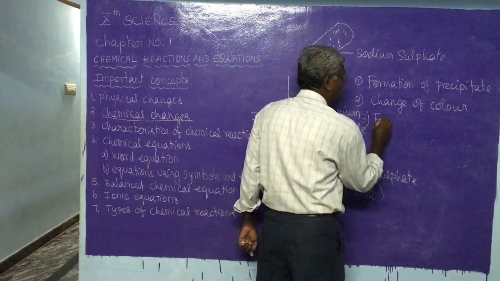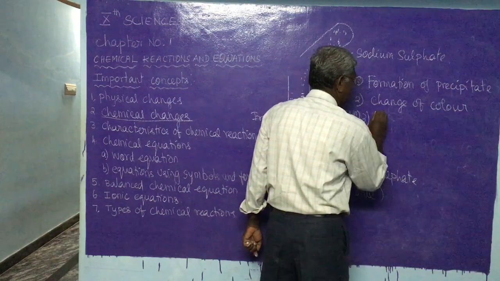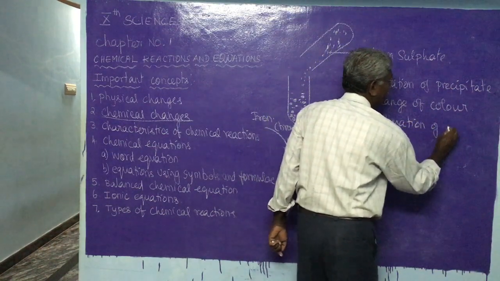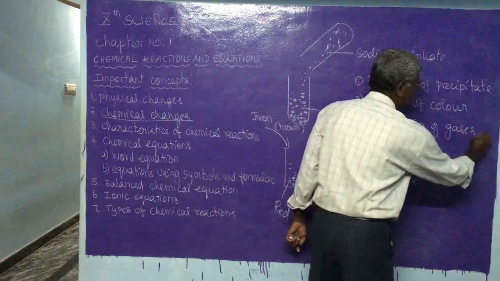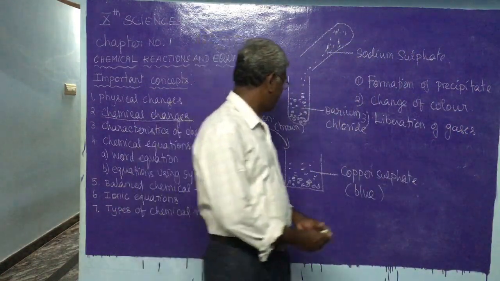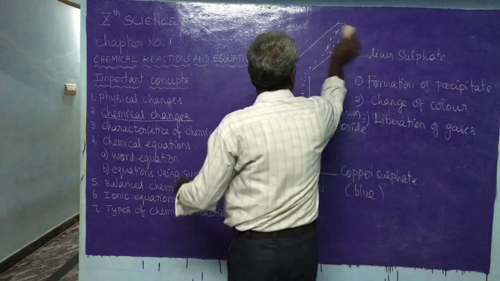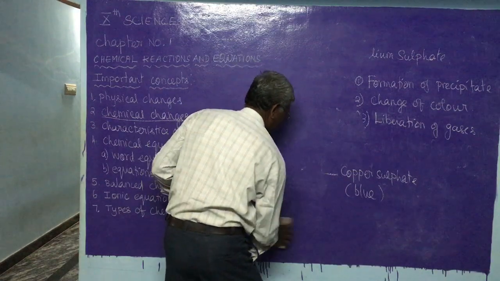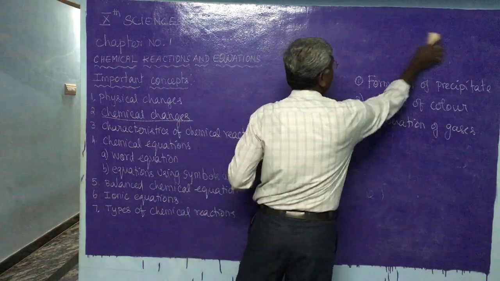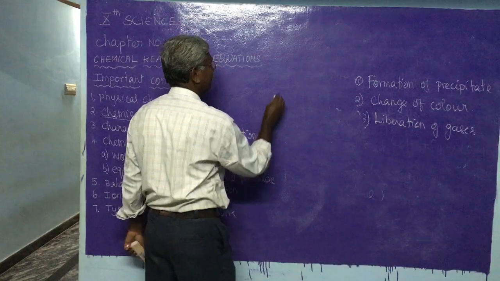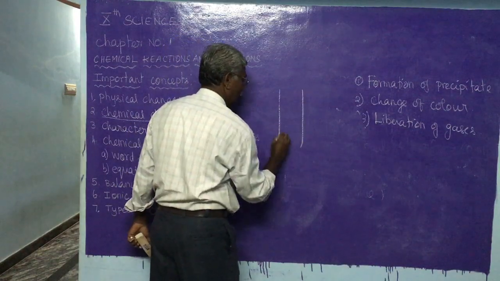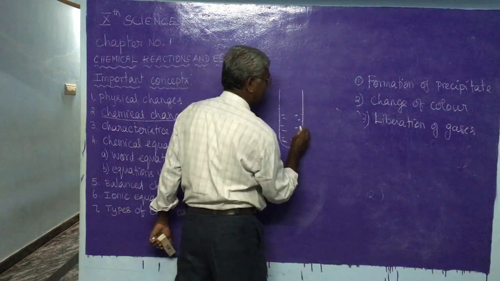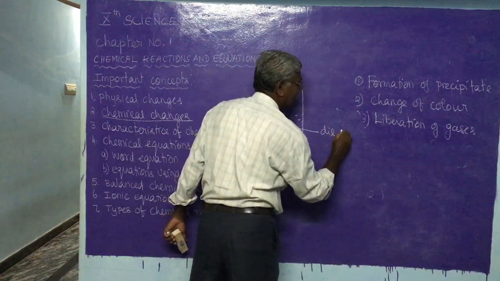Third, formation or liberation of gases. See here, we have taken dilute sulfuric acid.